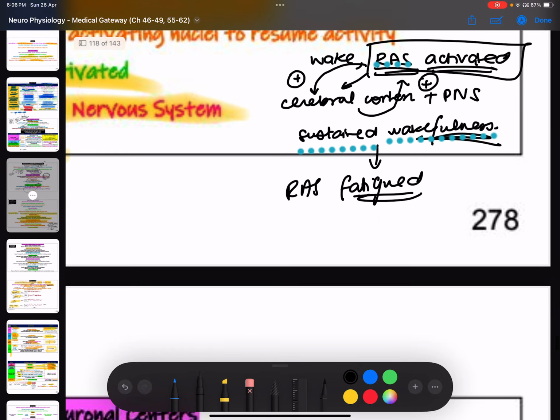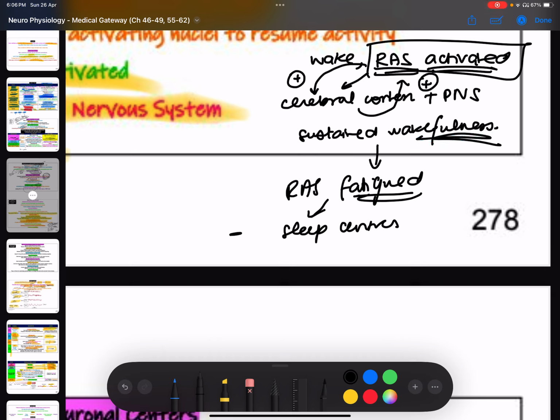Now, what will happen because of the RAS getting fatigued? The person's sleep centers will get activated. What were the sleep centers? You had the rostral hypothalamic or suprachiasmatic area, which released GABA. GABA was an inhibitory neurotransmitter. Other than that, we had very important serotonin being released by the raphe nucleus. Other than that, we had the diffuse thalamic nuclei, which were suppressing the sensory stimulus.